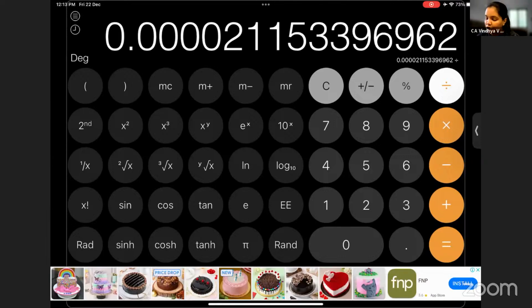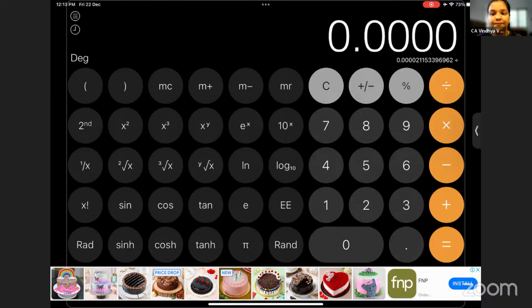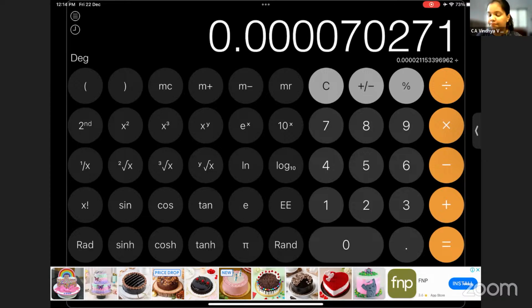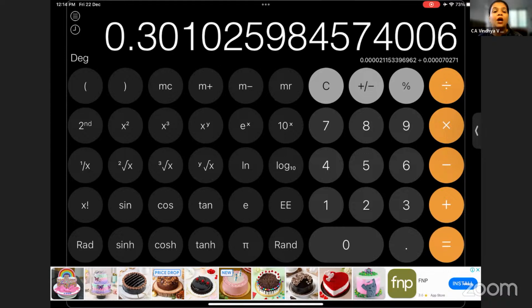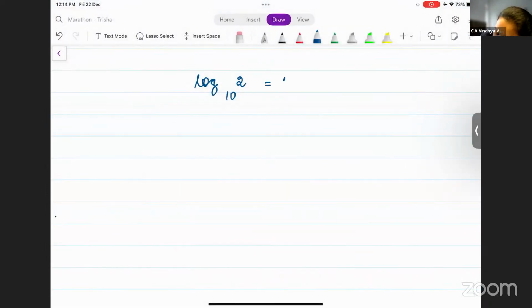Okay. Lastly, you have to divide this by 0.0000070271, and press is equal to. What do you get? 0.3010. Like I told you, you can ignore the remaining decimals. Okay. You have to consider only the first 4 decimals. So what is the value of log 2?